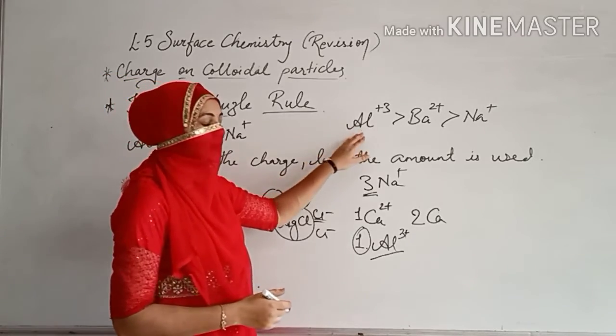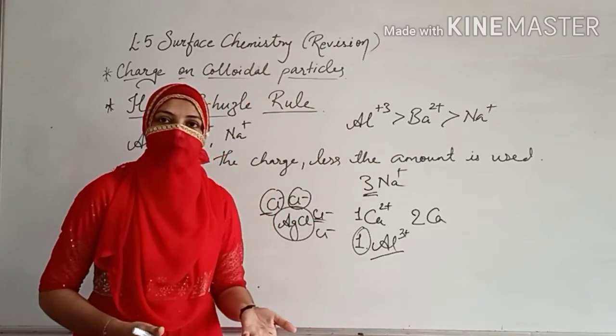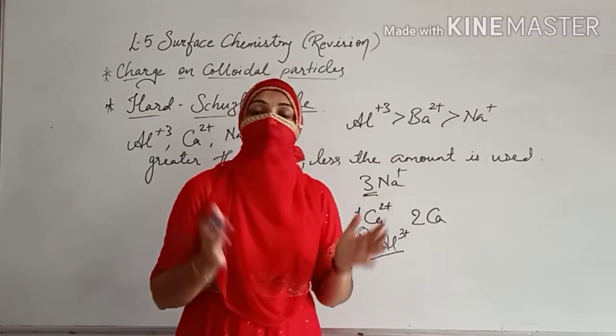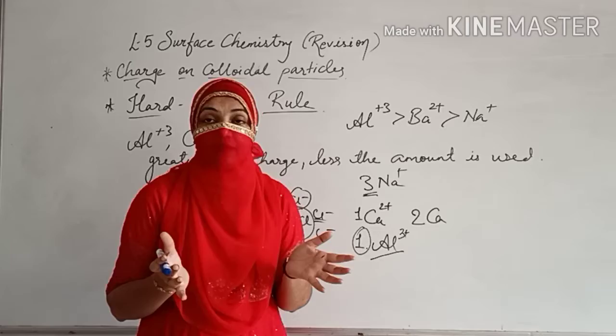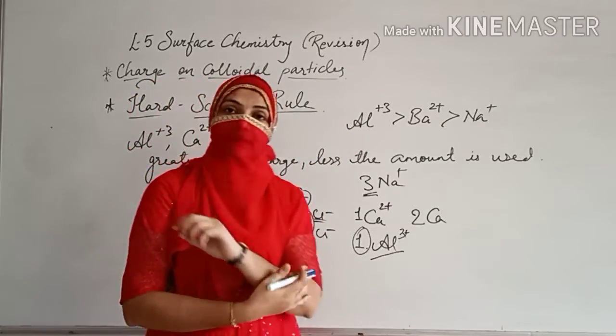If you are using this one, lesser will be the amount used. If you are using this one, a little bit more you have to use. If you are using sodium, you have to use a large amount. Are you getting? So greater is the charge, greater is the precipitation taking place. Is it clear?